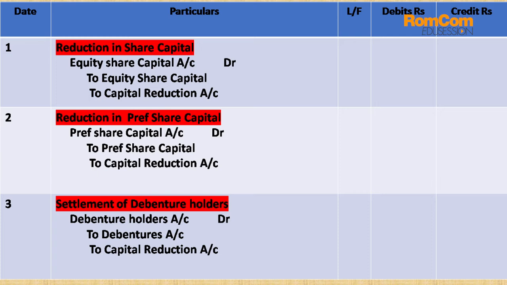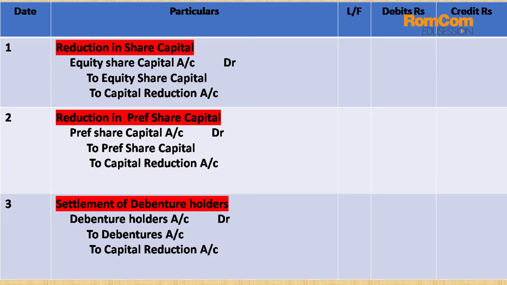Reduction in preferential capital, so we are having preferential capital account debit to preferential capital to capital reduction. To preferential capital account debit, that will be old, to preferential capital, that will be new, and to capital reduction, the sacrifice amount will be transferred to capital reduction systematically.